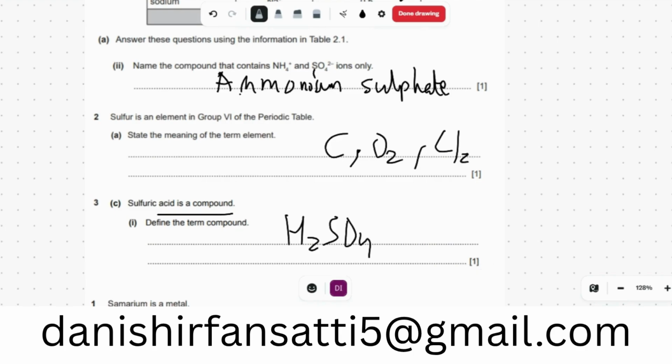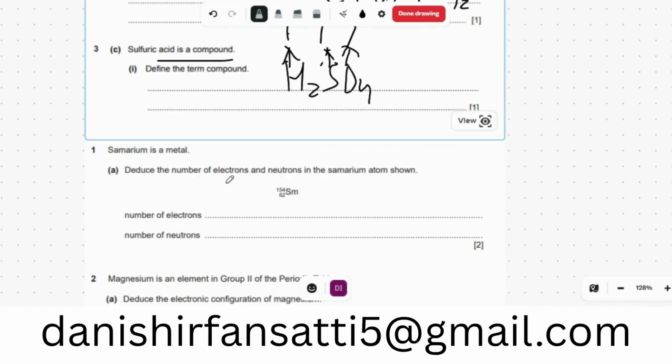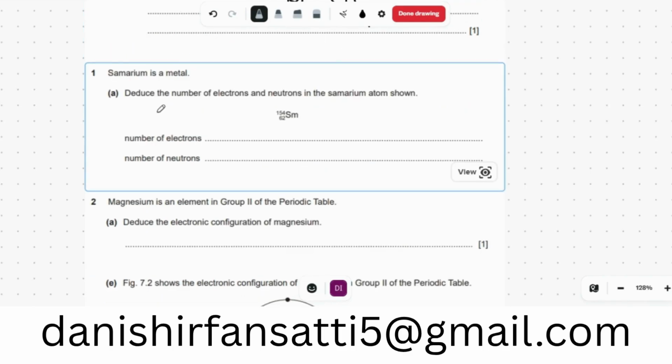Here we have different types of atoms in one molecule: hydrogen, sulfur, and oxygen. So H2SO4 is a compound, which has two or more different types of atoms inside it.